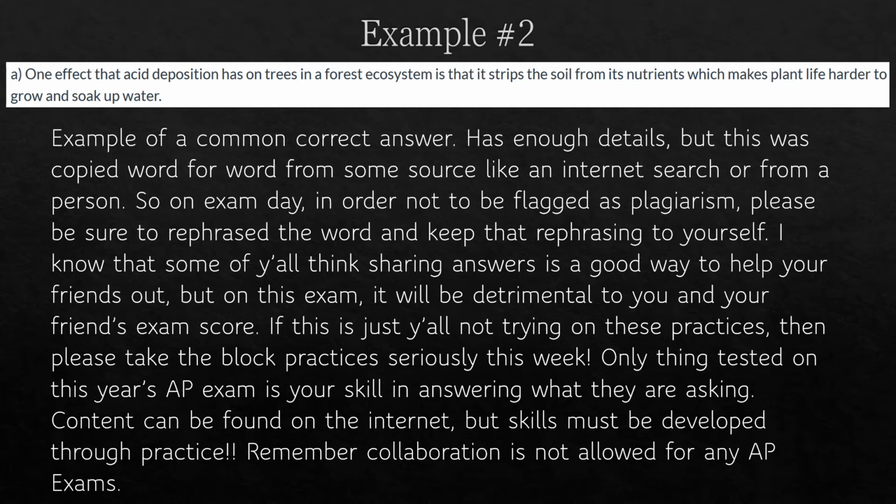So again, if you guys did not try on these practices, I would take the block practices this week seriously. The only thing tested on this year's AP exam is your skill in answering what they are asking for. The content can be found on the internet, but the skills must be developed through practice. Remember, collaboration is not allowed for any AP exams.